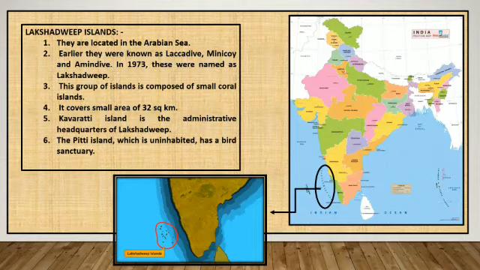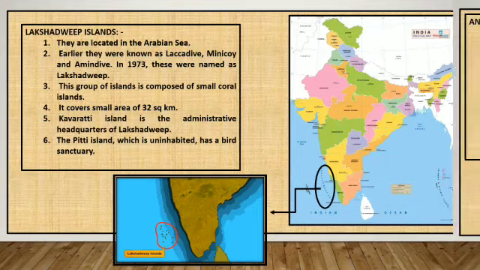Corals are short-lived microorganisms which live in colonies. They flourish in shallow, mud-free and warm waters. It covers a small area of 32 square kilometers. Kavaratti Island is the administrative headquarters of Lakshadweep. Pitti Island, which is uninhabited, has a port.